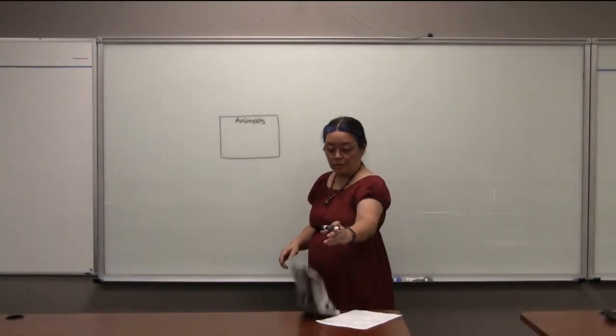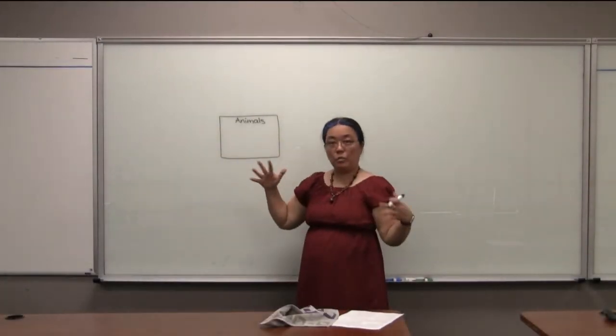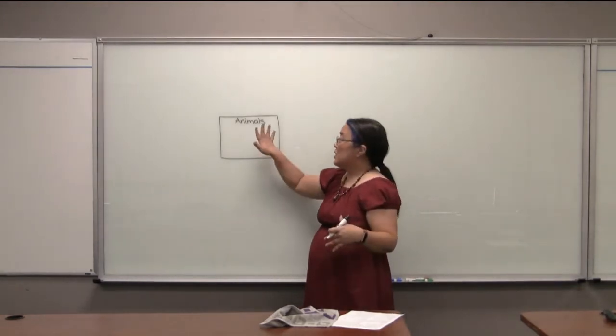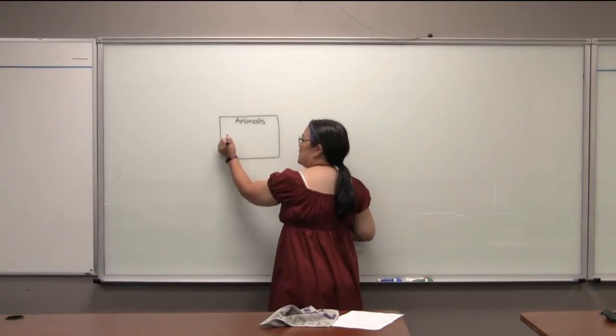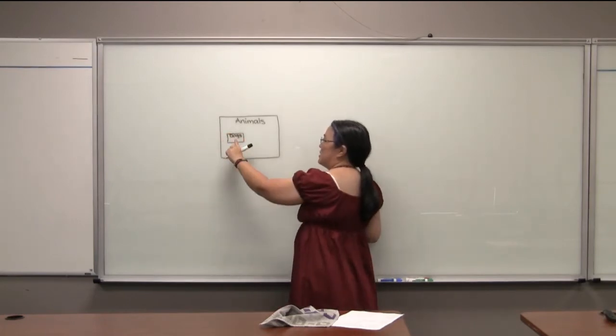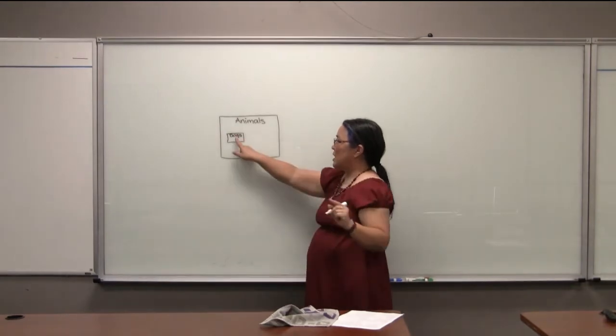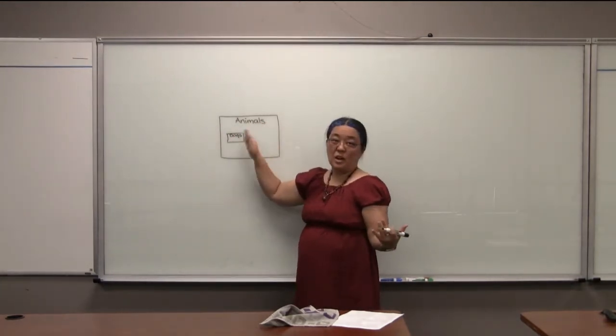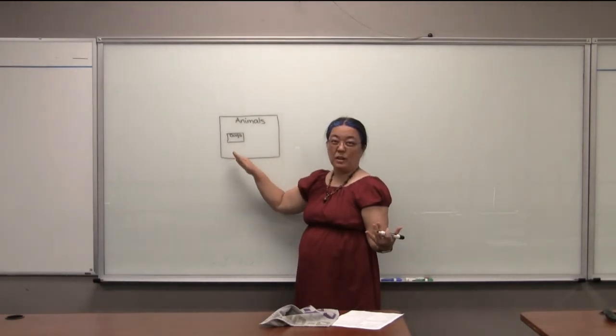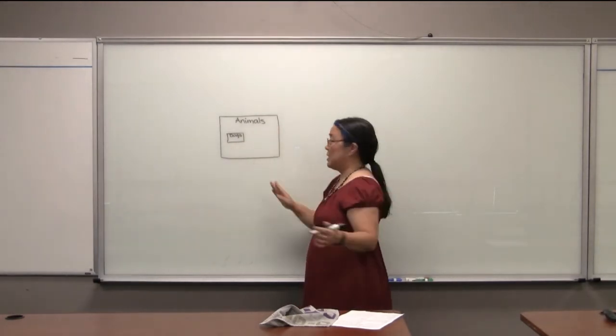Now, I had a student who was struggling a little bit with the concept of subsets. So here I have the set of animals. Now, within the set of animals, kind of like we have the integers, we could have dogs. Are dogs a type of animal? Are dogs a subset of animals? Yes, they are. Are animals a subset of dogs? Are animals a type of dog? Not all animals are a type of dog.